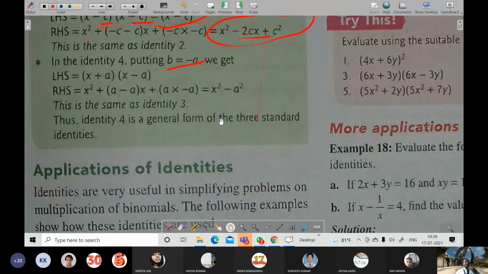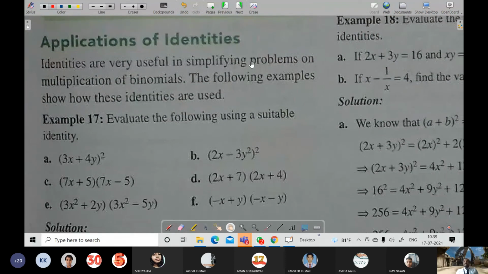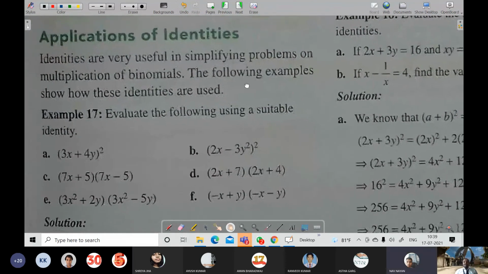Understood? Is this clear, students? Okay, so now we will move towards application of identities.